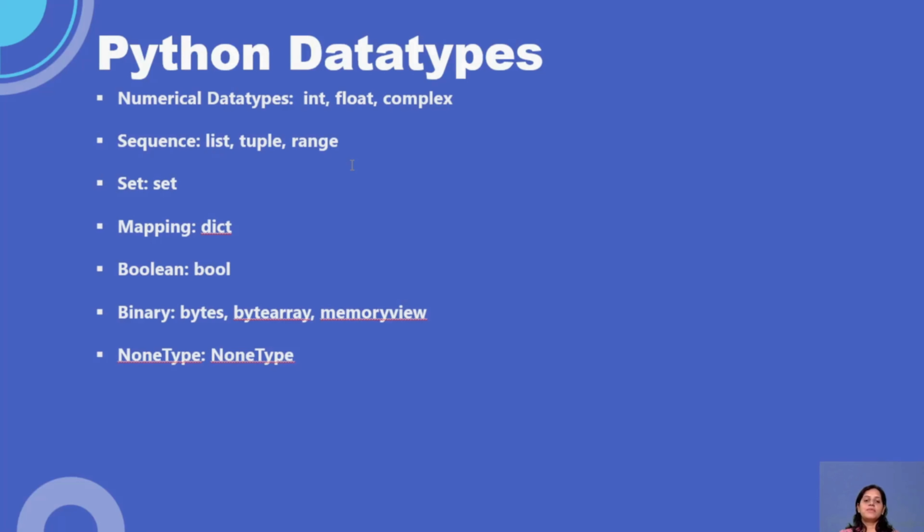Similarly, we have sequence type. Sequence types are nothing but list, tuple, and range. Okay. We will understand each again through code. We have set type. In mapping we have the dictionary. The dictionary is the most usable thing, which is always represented by key and value pairs. We have Boolean, which is nothing but true or false.